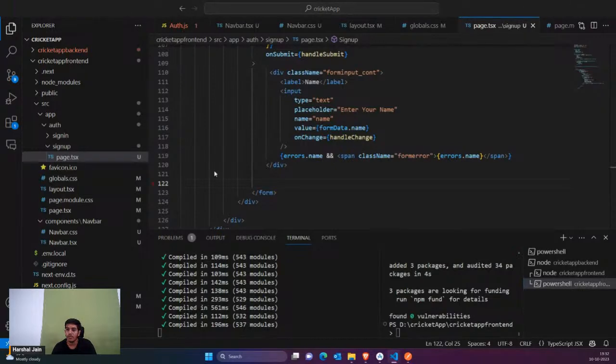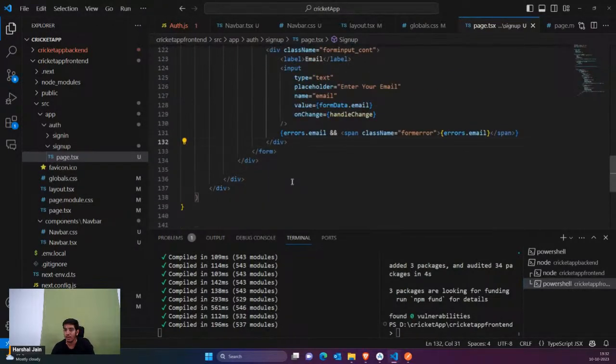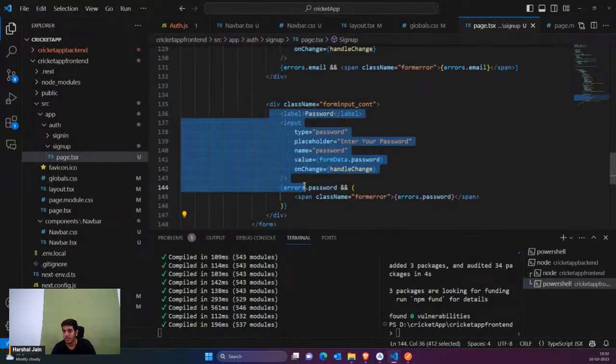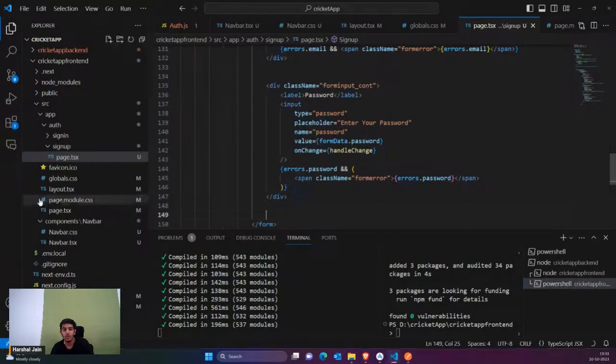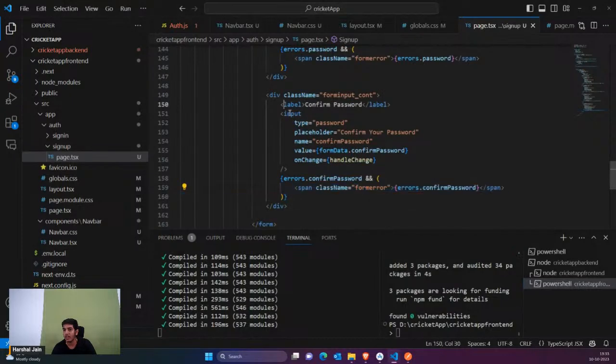Now similar to this we have email error. Similar to this we have the password error. Similar to this, guys, we have the confirm password error. Confirm password will also be shown below this. So you can see we have just created the form and it looks fine.